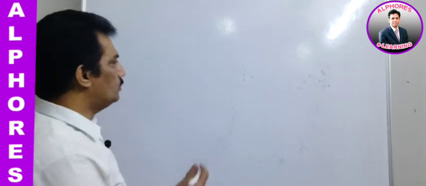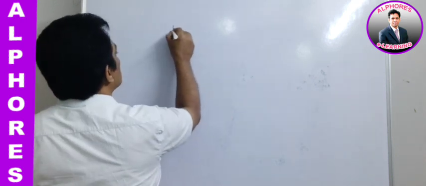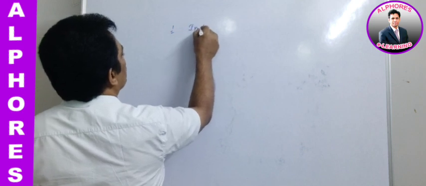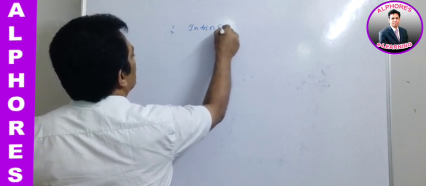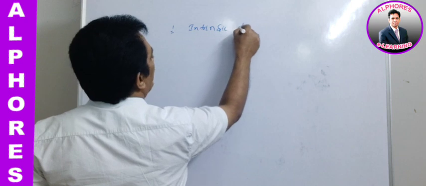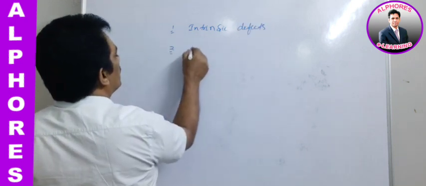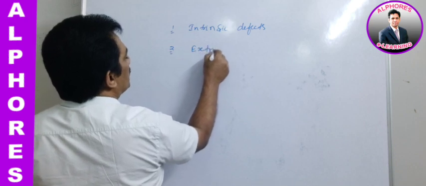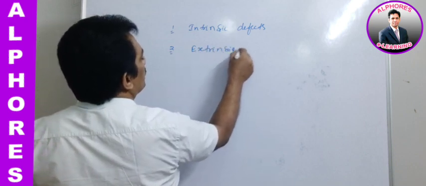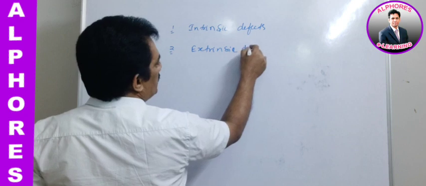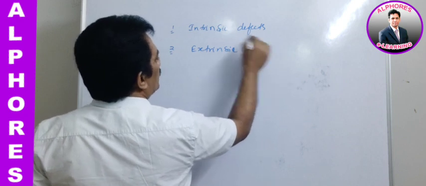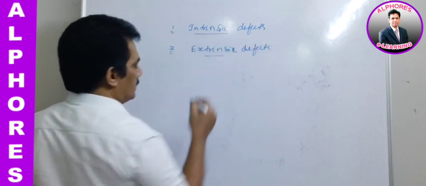Let me write those two. One is intrinsic defects or imperfections, and the second is extrinsic imperfections or defects. First of all, intrinsic and extrinsic.